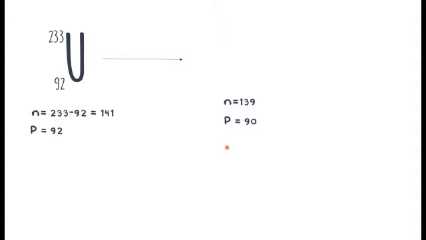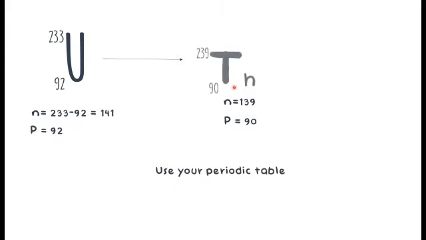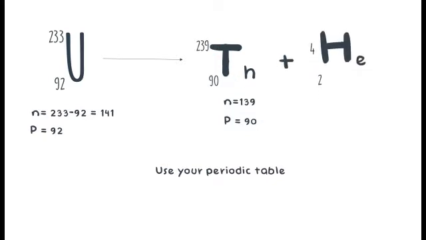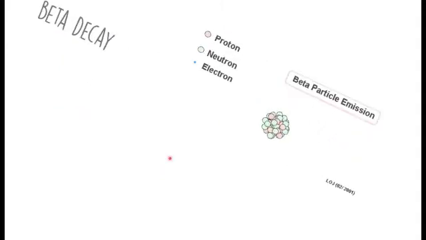The first thing to do is find out what element it is on the periodic table, using the different atomic number of the new atom that we get. So, we are going to find thorium. And don't forget to write the alpha particle as well, with its neutrons and protons. An alpha particle you already know. The deal is here, it is 2 neutrons and 2 protons.